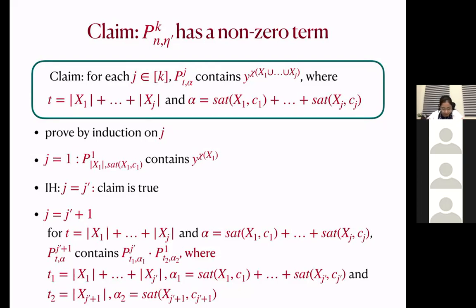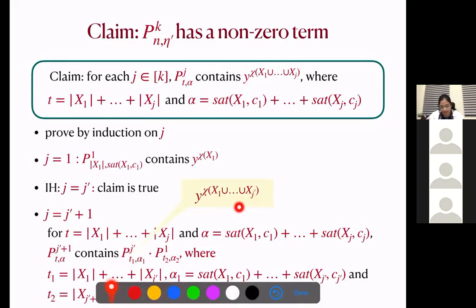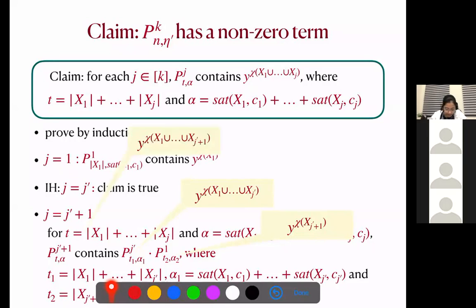Now, due to the induction hypothesis, we know that this polynomial contains the term y to the power chi(x1 to xj'), and this one contains the term y to the power chi(x_j'+1). And because we know that this is a solution, all these sets are disjoint, right? So we know that P_t,alpha,j'+1 also contains this monomial, because all these sets were disjoint.